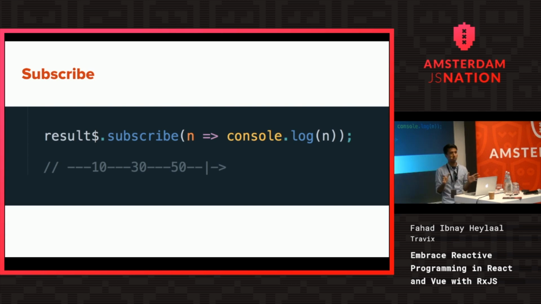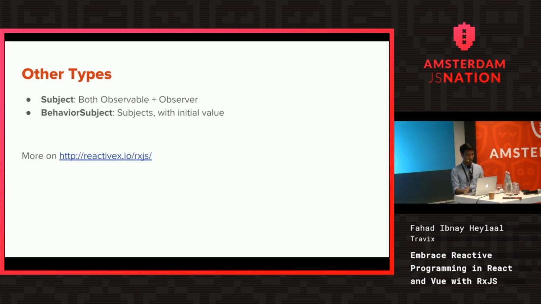But I also said before that RxJS is more than just observables. It also has some additional types. I'll just talk about one, subjects. Before, in our examples, we noticed that we only generate values from inside the constructor of the observable. So no one from outside can actually add more values to the stream. Subjects come in to help solve that problem.